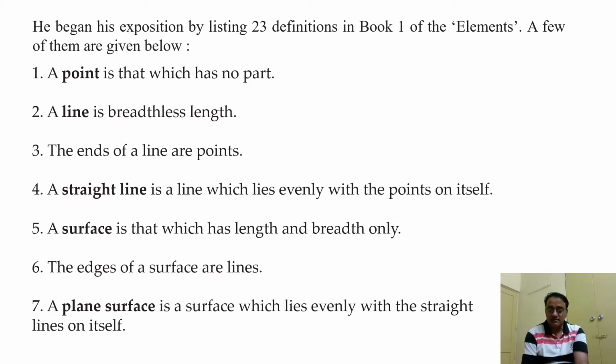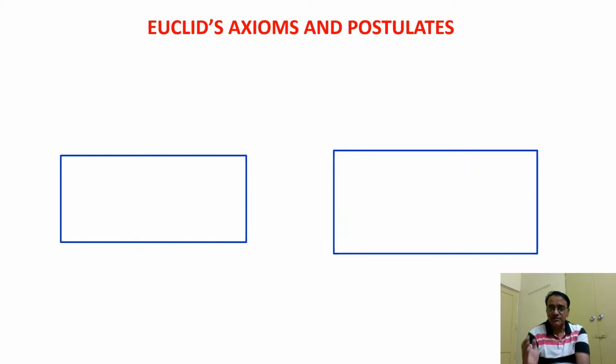So what Euclid did was that all these undefined words, because of these, a few terms are kept undefined while developing any course of study. So in geometry we take point, line and plane surface as undefined terms, and the only thing is that we can represent them intuitively or explain them with the help of physical models.